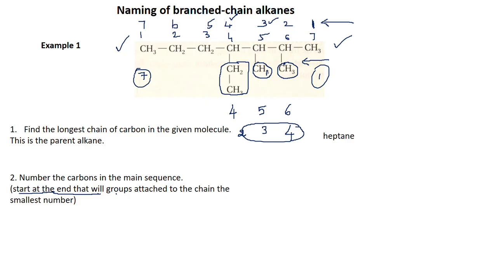The rule is that the substituents will be attached to the carbon atoms with the lowest numbers. Okay, so I have substituents placed on carbon atoms 2, 3 and 4. So I have identified the parent carbon chain, and I have also located the carbon atoms where the substituents are attached. So they are attached at 2, 3 and 4. Is that fine?